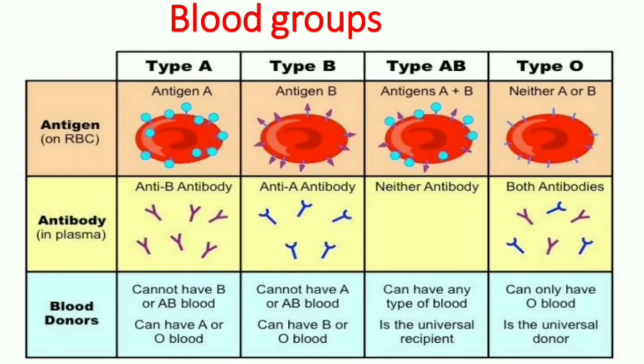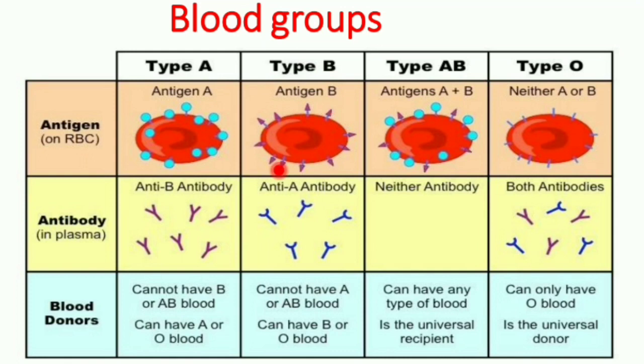Coming to the blood groups, there are four different types of blood groups based on the presence of antigens and antibodies. Type A, type B, type AB, type O. First we'll see about the type A. These A blood group persons have antigen A on the surface of the RBC and they have the opposite antibody in the plasma, that is anti-B. The antibody B should be opposite to the antigen A.